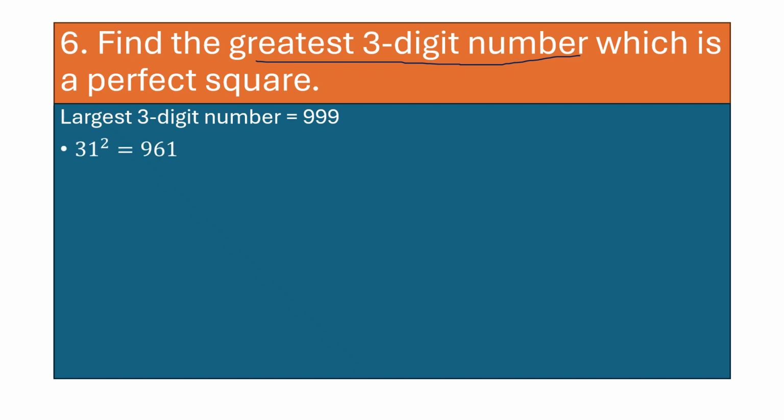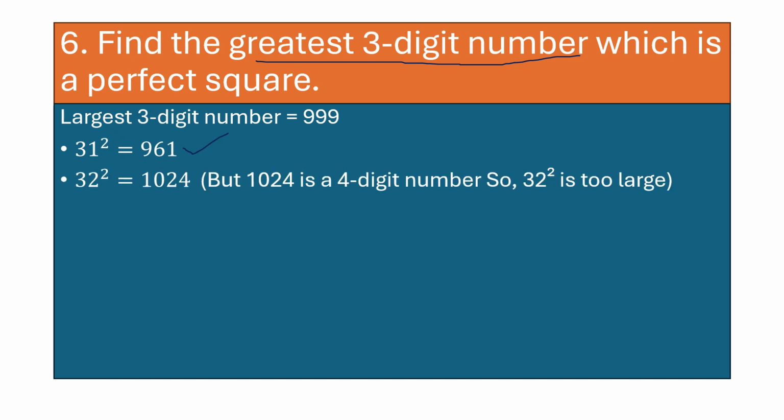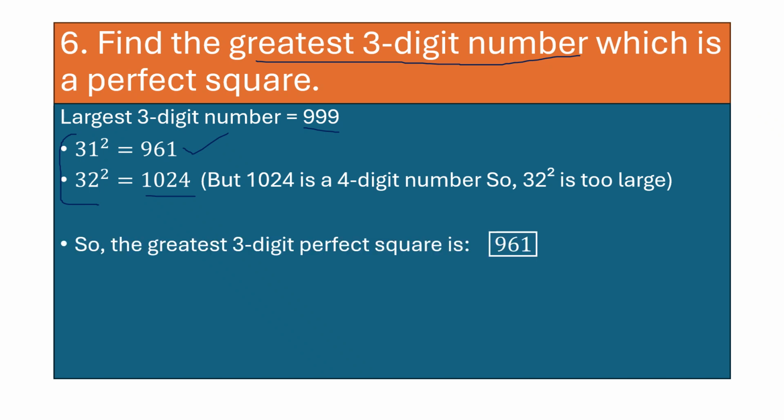Let's understand this. So 31 square is what? 961. 32 square is what? 1024. So likewise, you have to take the squares which are near to this. Okay, it's 999. So we take 31 square, we take 32 square. Now, if you see here, 1024, children, it's a 4-digit number. So 32 square is too large, right? So the greatest 3-digit perfect square will be 961.